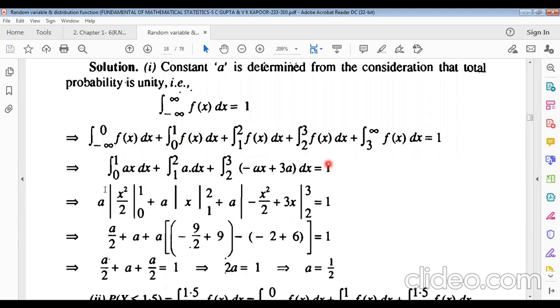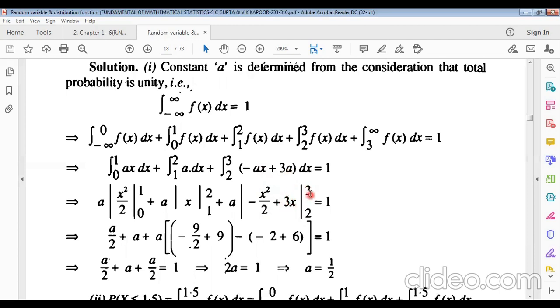Now this equals 1. Now just simple integration. X integration what? A is the constant, x square by 2, and there are constant terms only. So only one integration x, upper limit 2, lower limit 1, and simple integration x integration x square by 2 and thrice a, one integration x.